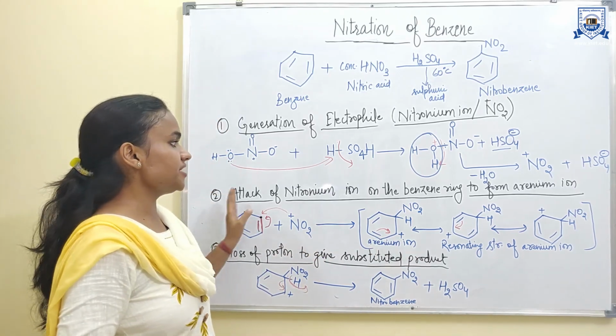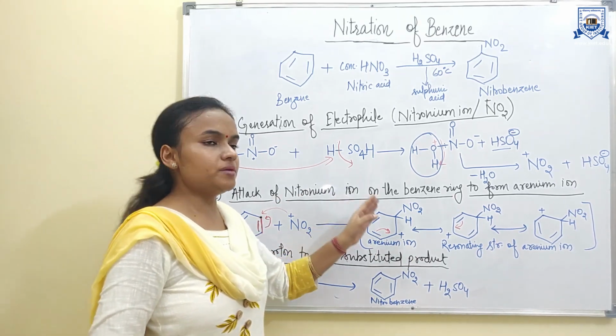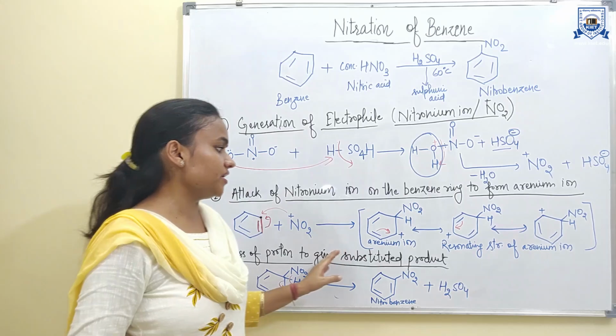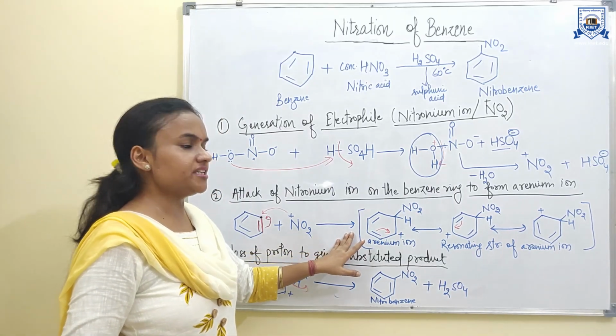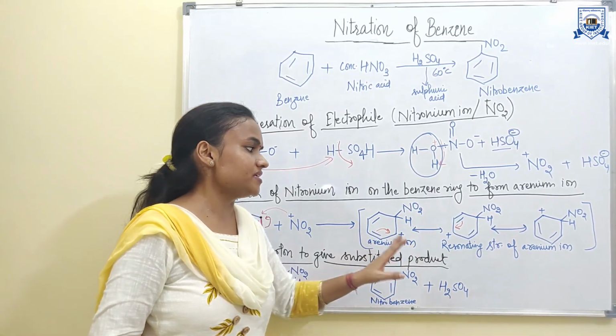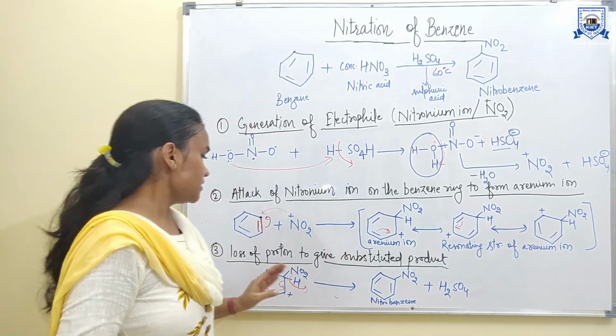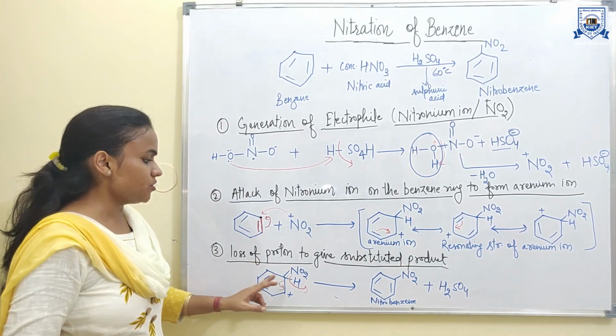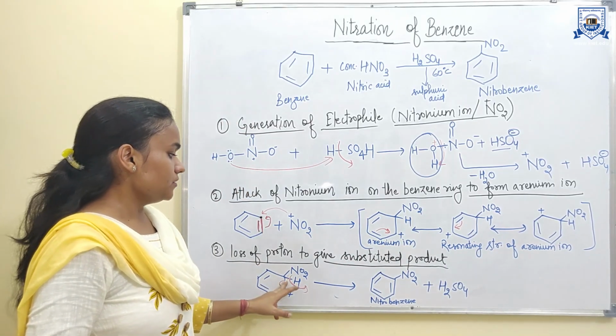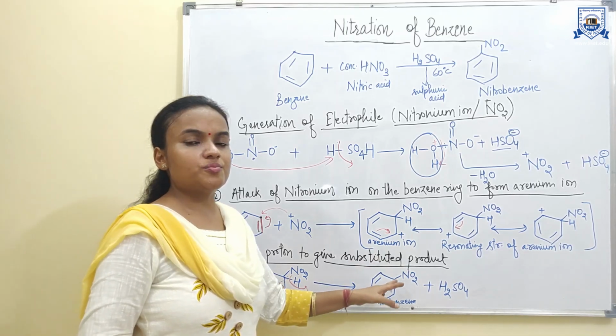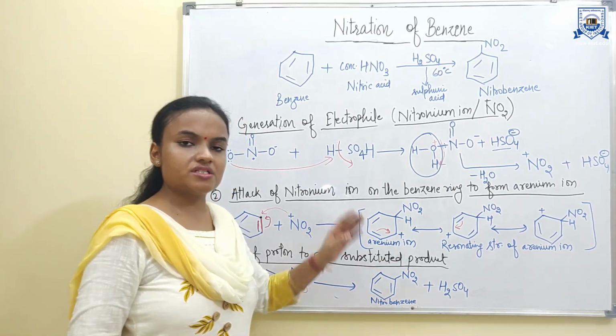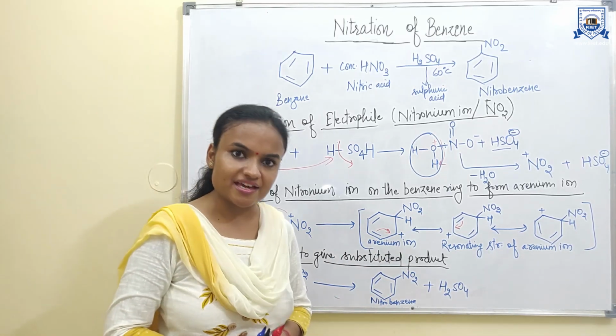The second step is the attack of the nitronium ion on the benzene ring to form the arenium ion, which is resonance stabilized. In the third step, the proton is lost from this carbon to form the substituted product, nitrobenzene. So it is all about the nitration of benzene. Thank you so much.